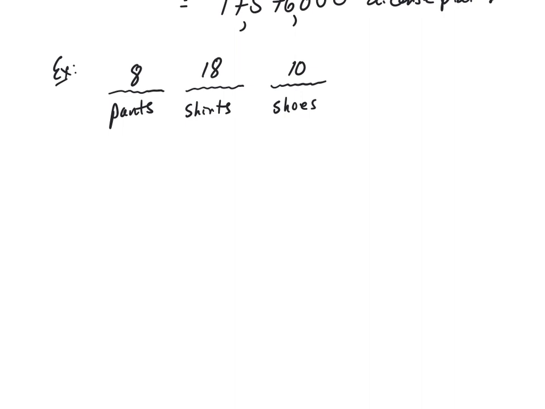So if you were someone that had 8 pairs of pants, 18 shirts, and 10 shoes, how many possible, I'm not sure what the more modern word is, but the old-fashioned word would be, how many different outfits can you put together with those options? Well, the fundamental counting principle says if you have 8 pairs of pants, 18 shirts, and 10 shoes, then you can create 1,440 different outfits. All right, you come to school in 1,440 different arrangements of your pants, shirts, and shoes.